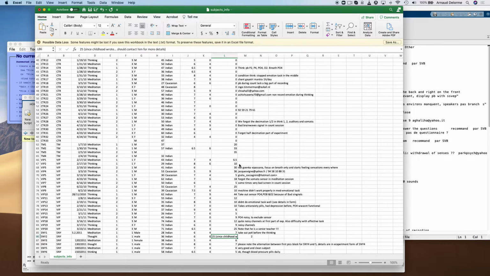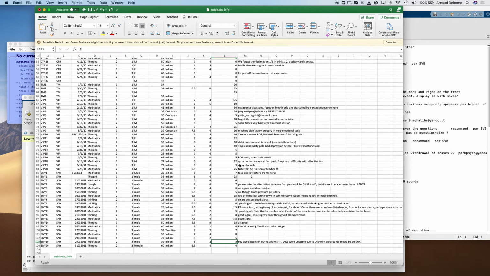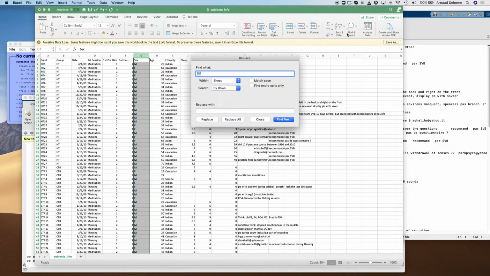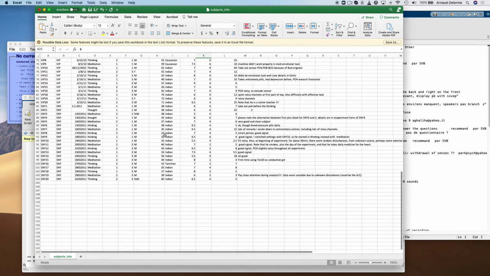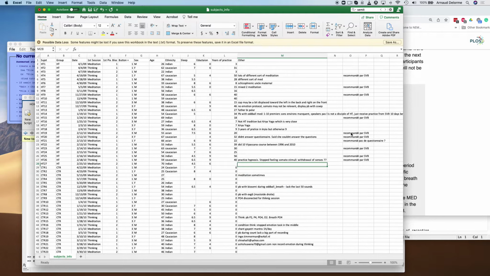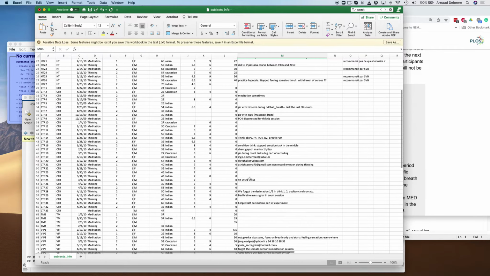Also for the number of hours, years of meditation, sometimes there's text in that column, so I just made it uniform. For male, female, sometimes they were written male instead of M, so I replaced that in the entire file. There were also some issues with the ethnicity column, so I removed any ethnicity, only keeping Caucasian and Indian. The other ones were too rare. And then finally, I edited the notes, making sure they were understandable, removing some of the notes which were irrelevant.